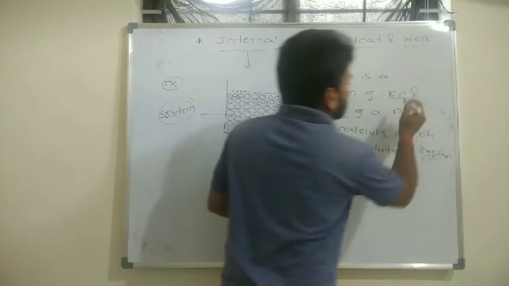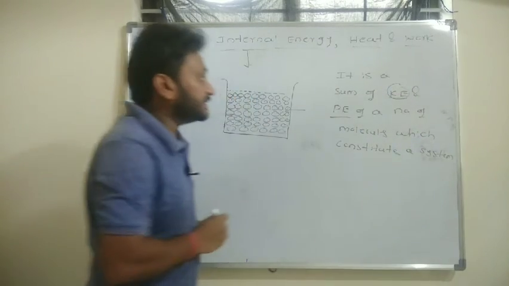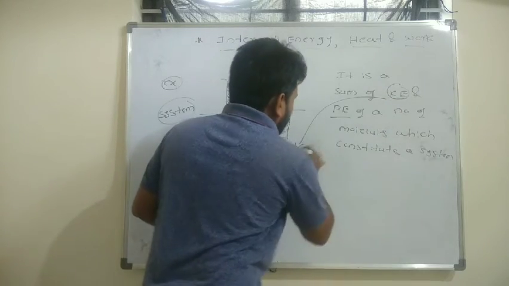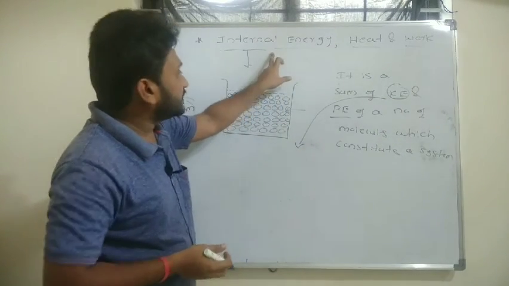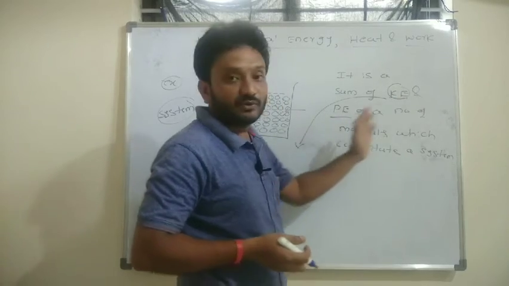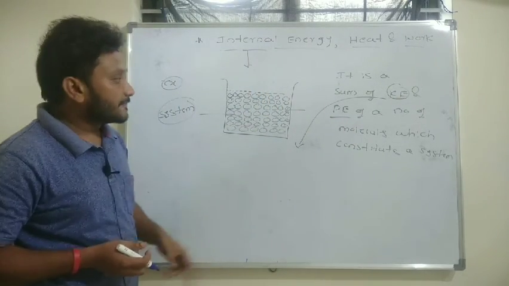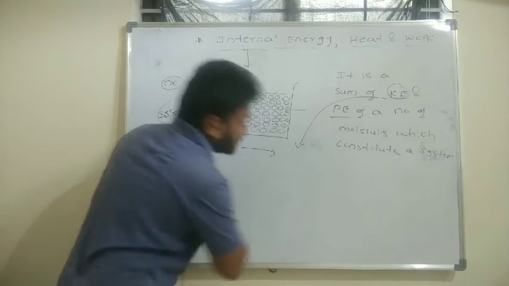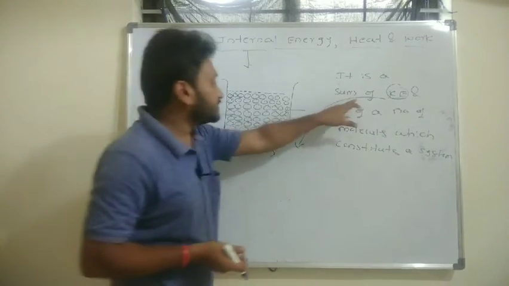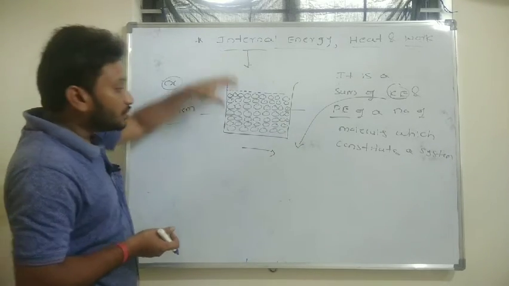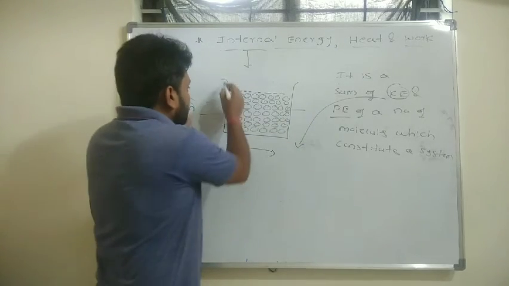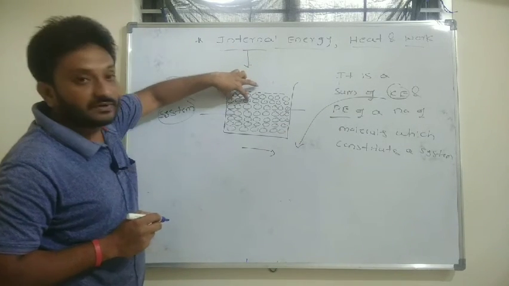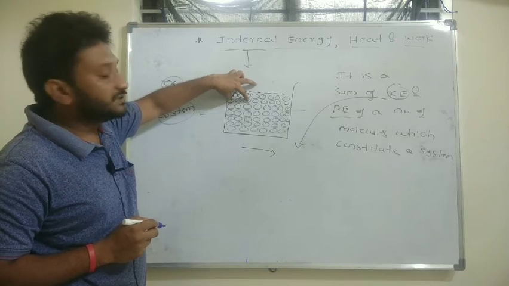One more thing you have to focus on here is kinetic energy. I repeat, here I said that internal energy is the sum of kinetic energy and potential energy of the molecules. Kinetic energy here doesn't mean the kinetic energy of the whole system. Kinetic energy here means the sum of the individual kinetic energies of the molecules.